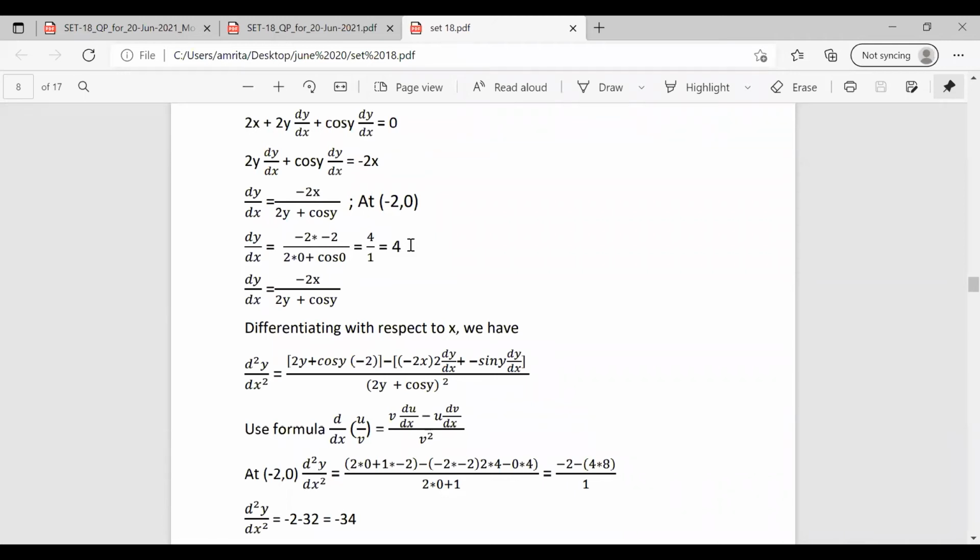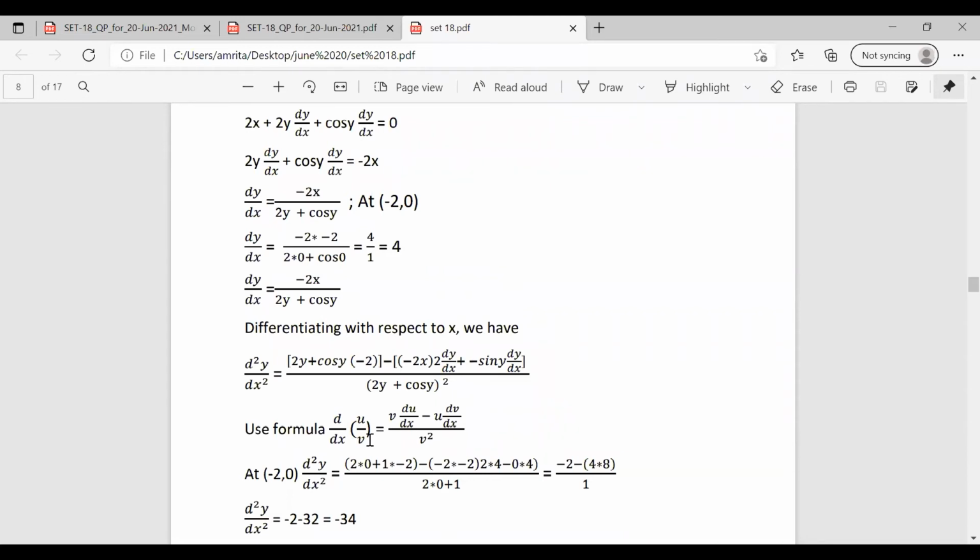For the dy by dx, we have already found out. We have dy by dx equal to minus 2x by 2y plus cos y. Now differentiating with respect to x, we have d square y by dx square. We are using the formula for d by dx of u by v in order to differentiate this. So d by dx of u by v is v into du by dx minus u into dv by dx by v square. Use this equation to find the differential. D by dx of u by v equal to v into du by dx minus u into dv by dx by v square.